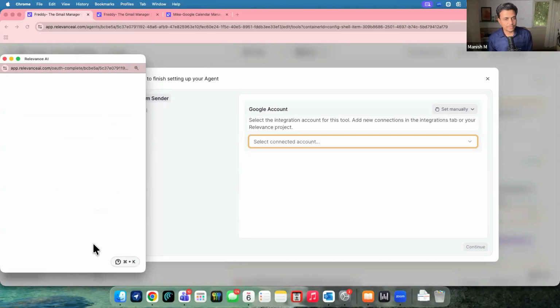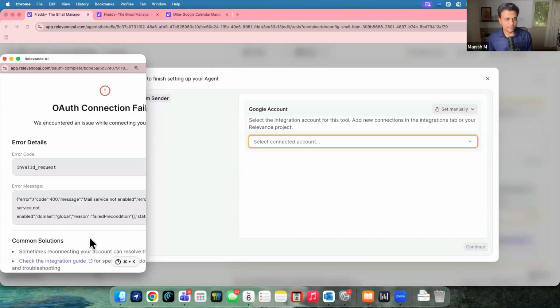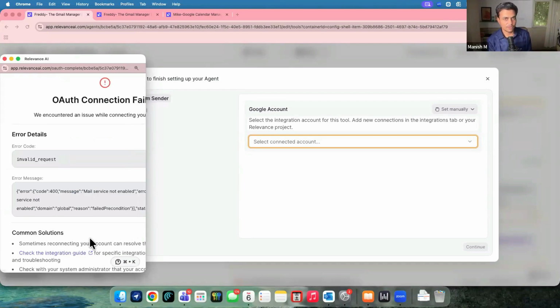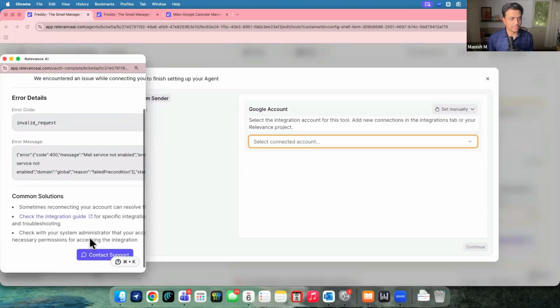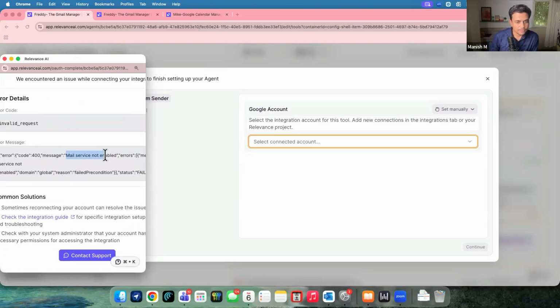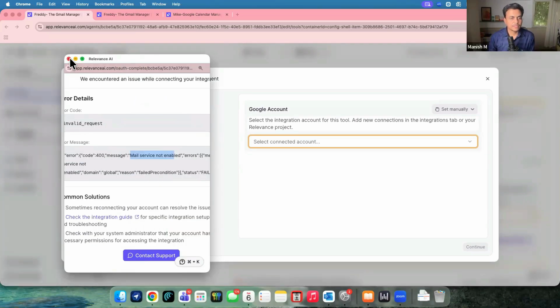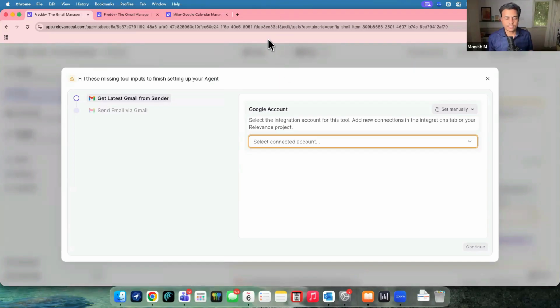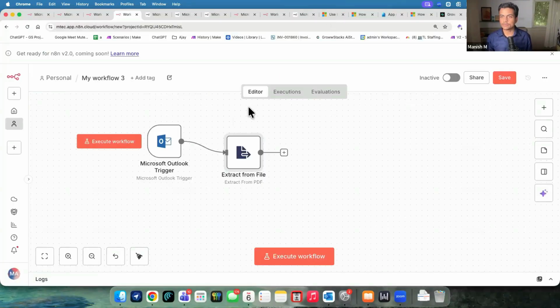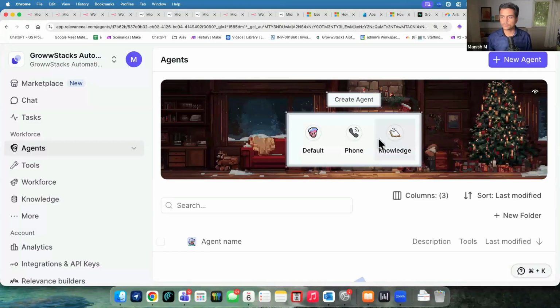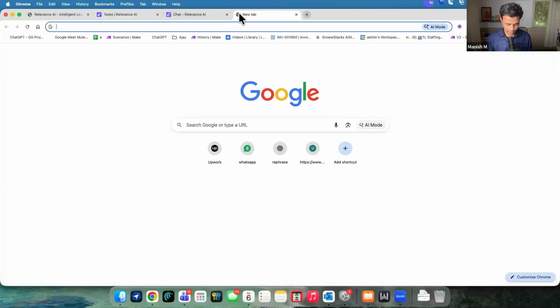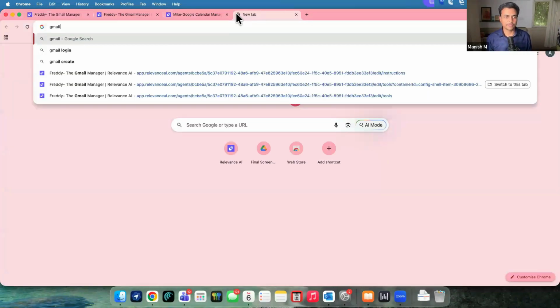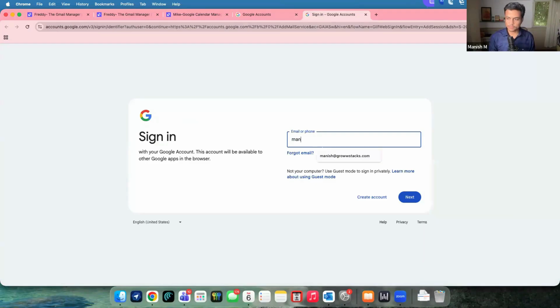And now all of their endpoints, all the APIs, will become a particular tool call within Relevance. Okay, what is Relevance mail service not okay? My bad actually. The email which I tried to use doesn't have an email service enabled over here. Let me try it. Or maybe let's do one thing. I will simply add my Gmail account to this. Guys, give me just 1 second.